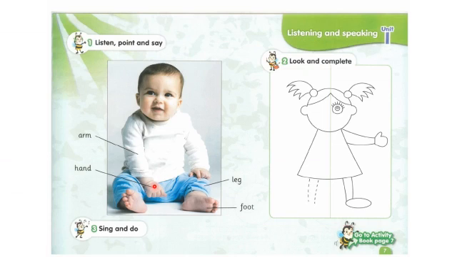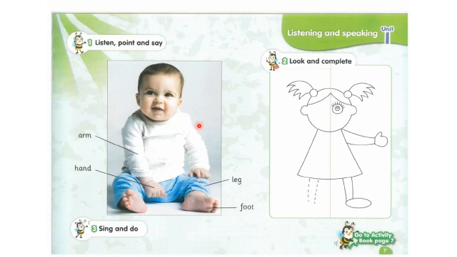And this is the leg. And this is the foot. One last time. Arm. Hand. Leg. And foot.